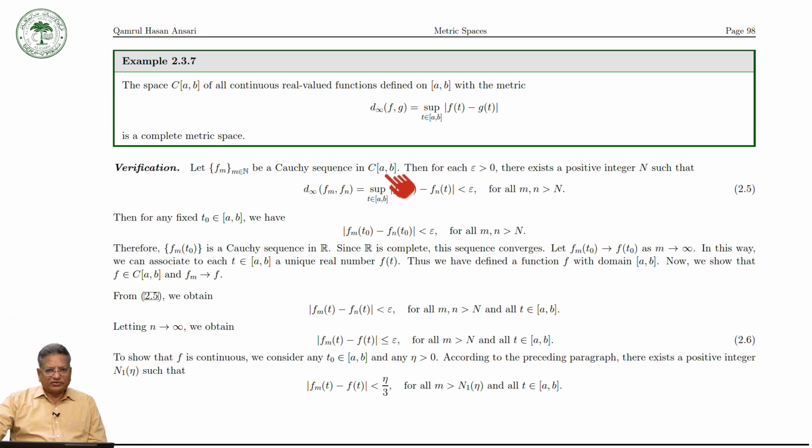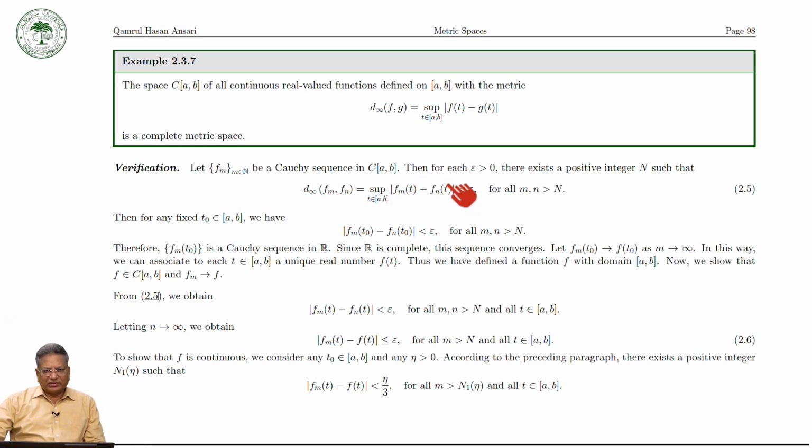Then by the definition of the Cauchy sequence, for each positive epsilon, there exists a positive integer N such that d infinity of f_m and f_n, which is the supremum of mod of f_m(t) minus f_n(t), is less than epsilon for all m, n greater than N.